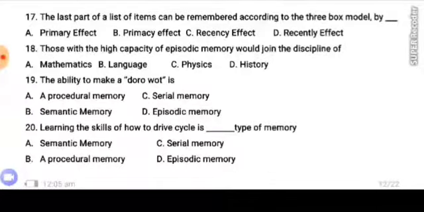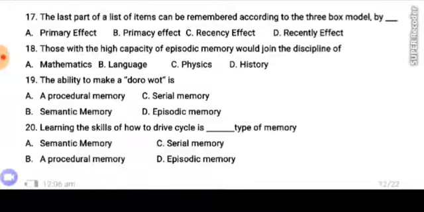Number 18. Those with a high capacity of episodic memory would join the discipline of A. Mathematics, B. Language and literature, C. Physics, D. History. Number 19. The ability to make a dodo what? Is A. Procedural memory, B. Semantic memory, C. Serial memory, D. Episodic memory.